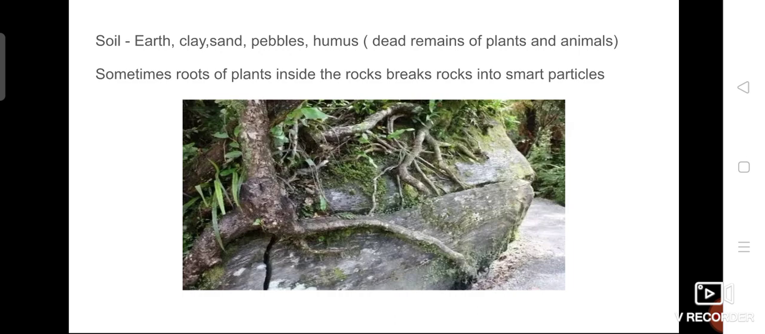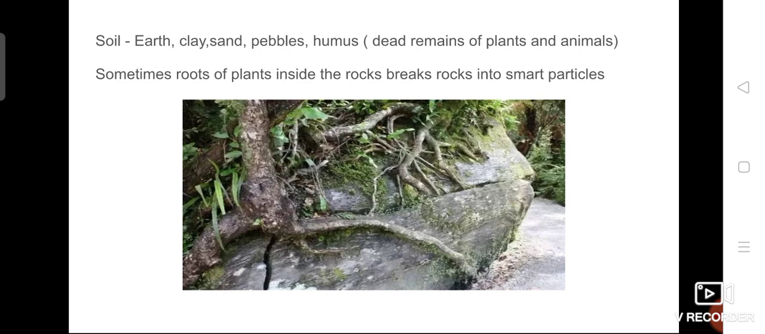Okay. And an important thing: not only the climatic changes, even sometimes roots of plants also break the rocks. Here the picture is given. Somewhere you may find this also. In between the rocks, trees or some plants come out. Have you seen it anywhere before? Yes, sometimes roots of plants growing inside the rocks break the rocks into small particles.